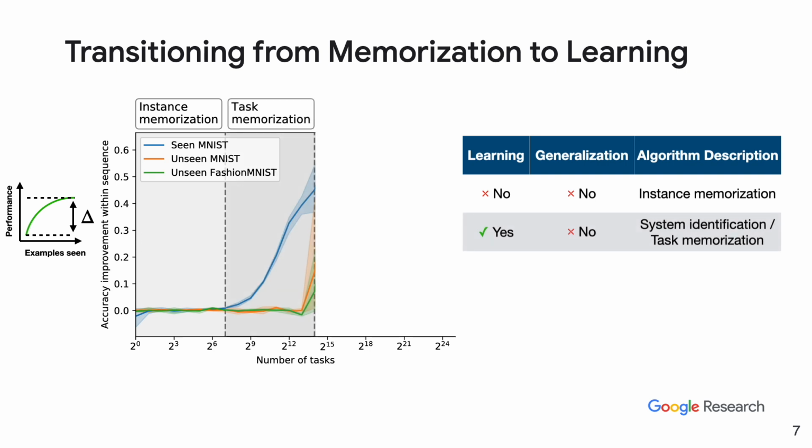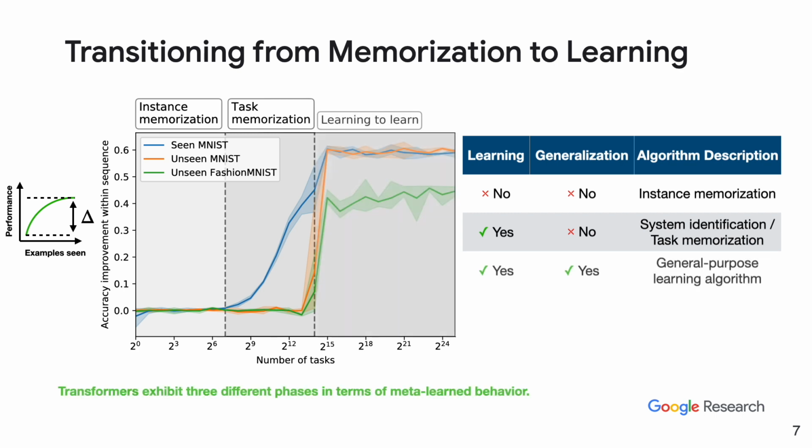When further increasing the number of tasks, we go into the next phase, which is task memorization. This within-sequence improvement only happens for seen tasks. Finally, with more tasks, there's a very rapid phase transition to quite general learning to learn, where we generalize to unseen tasks and even unseen datasets. Our transformer thus exhibits three different phases in terms of meta-learned behavior.